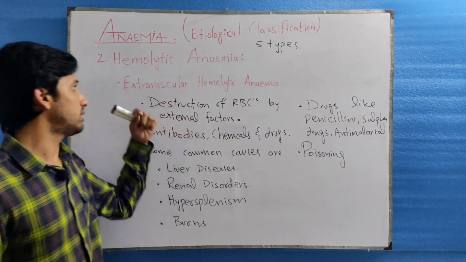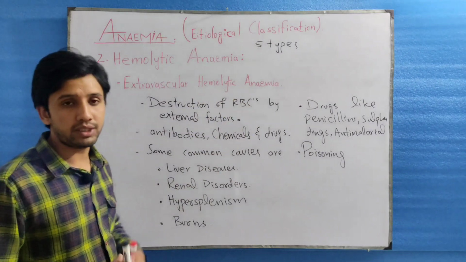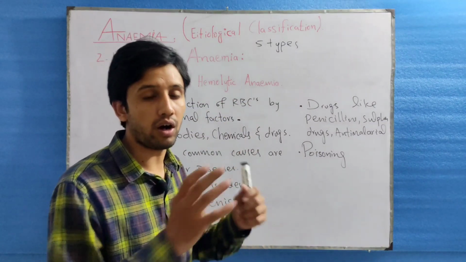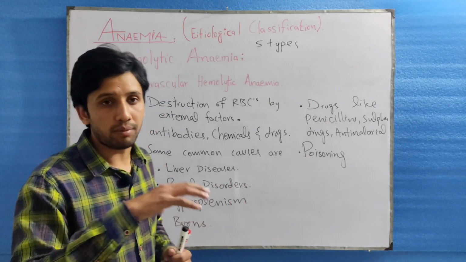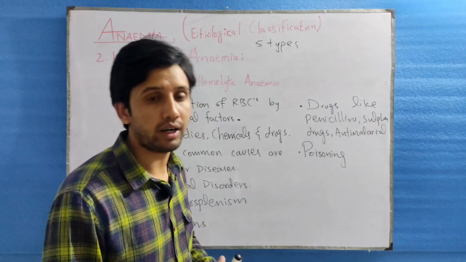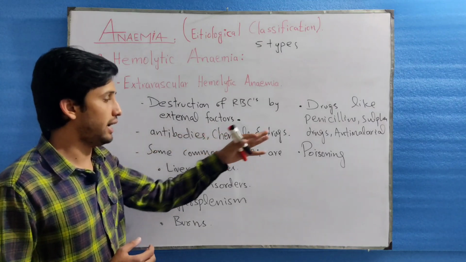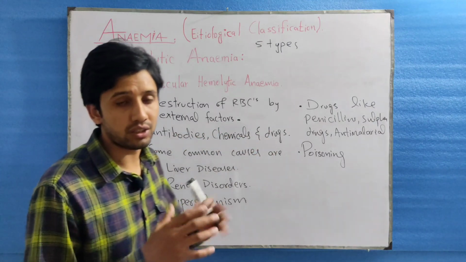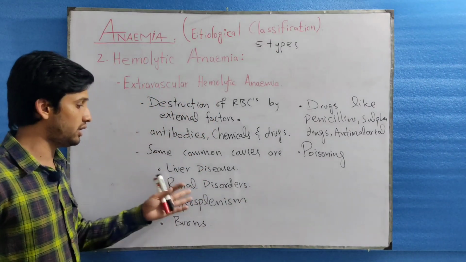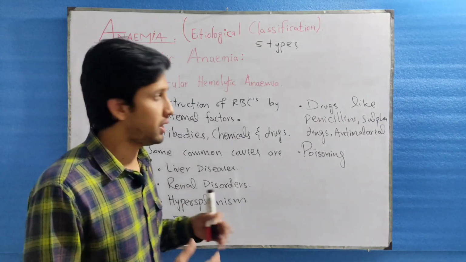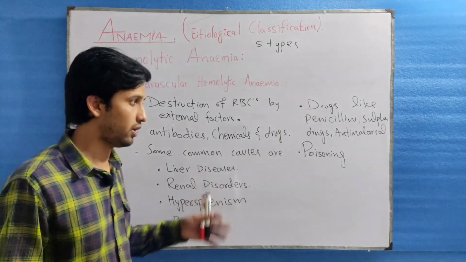Now we are going to discuss extravascular hemolytic anemia. In extravascular hemolytic anemia, there will be destruction of RBCs by some external or outside factor. Normal healthy RBCs are destroyed by external factors which are present outside the red cells. These factors involve antibodies, chemicals, and drugs. Some other common causes of destruction of RBCs involve diseases like liver diseases, renal disorders, hypersplenism, burns, and drugs like penicillin, sulfa drugs, and some anti-malaria drugs.